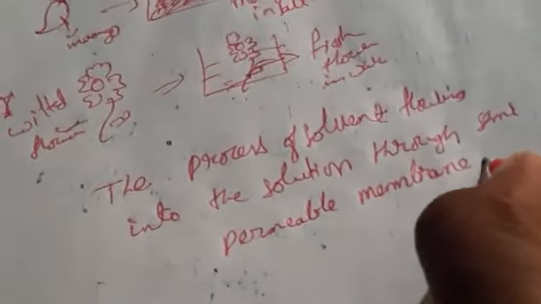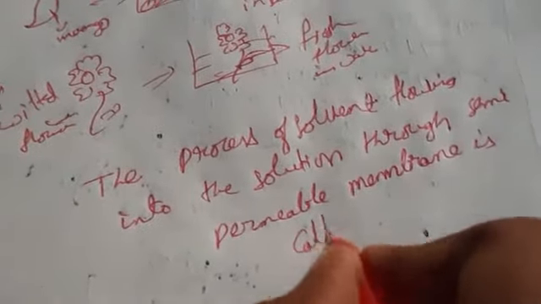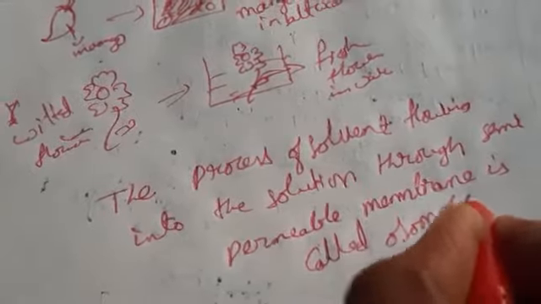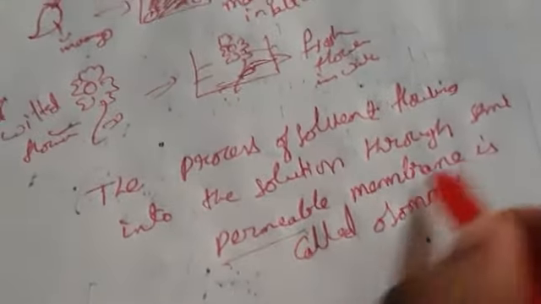We call it as osmosis. Then what do you mean by semi-permeable membrane here? For example,